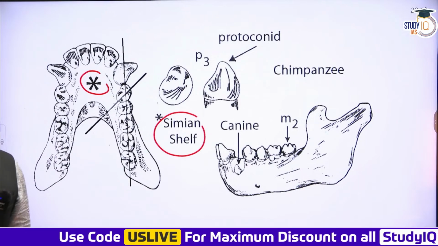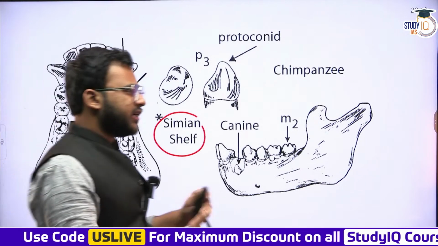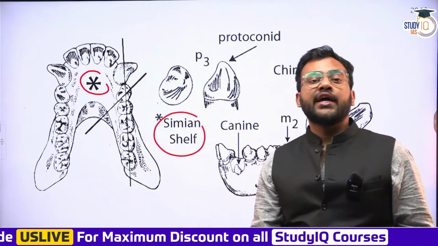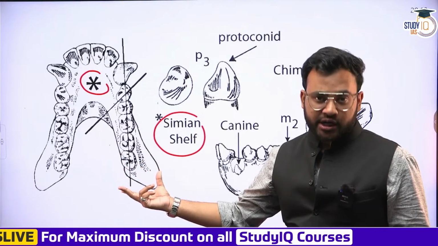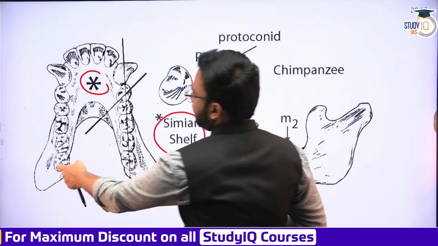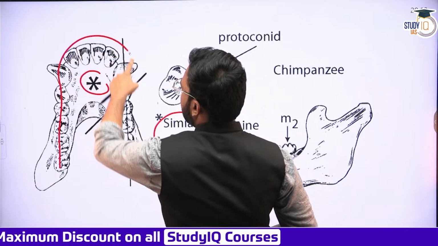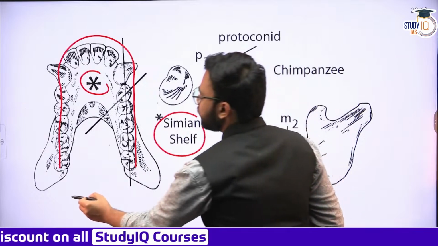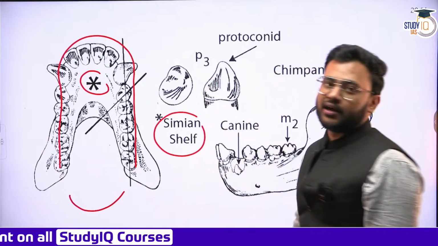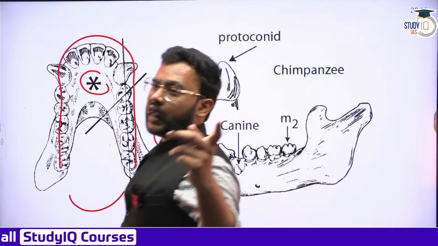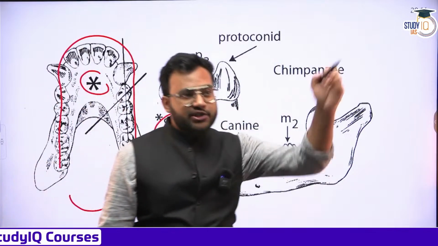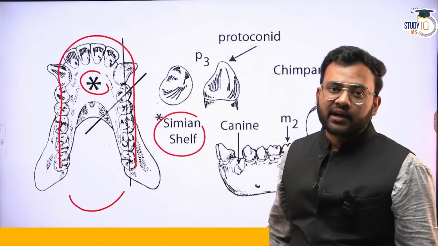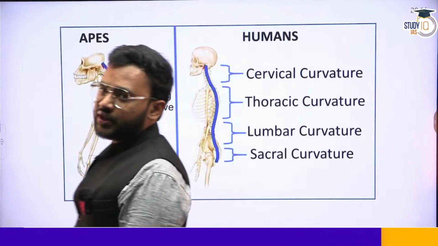Due to these features like the diastema, the simian shelf, and all the dental morphology that you have studied so far, you'll find the dental arcade of the apes is U-shaped. This entire dental arcade is getting U-shaped amongst the apes. If you compare it with modern day humans, in humans we have a parabolic type of dental arcade. You must have seen that Colgate ad where they have marked the smile with a parabolic type of curve. That is due to the nature of the dental arcade seen in humans.